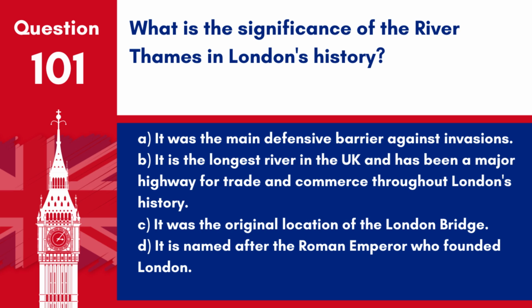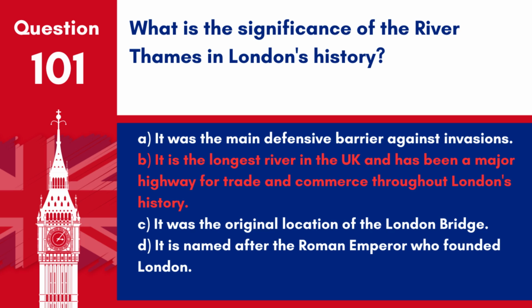Answer: B. It is the longest river in the UK and has been a major highway for trade and commerce throughout London's history. The River Thames is significant for being a major highway for trade and commerce in London's history.